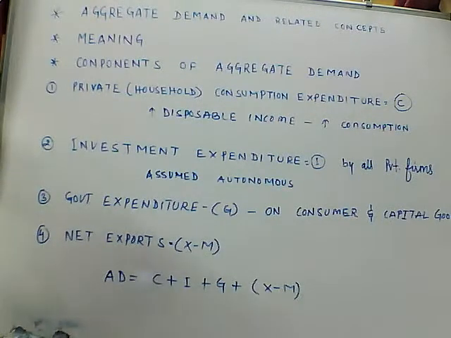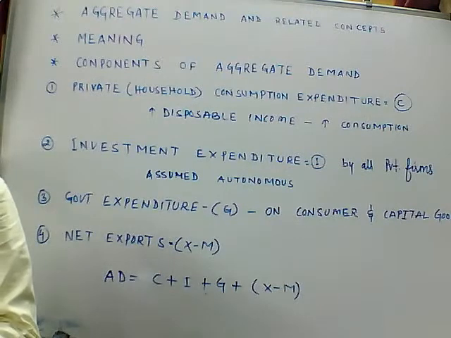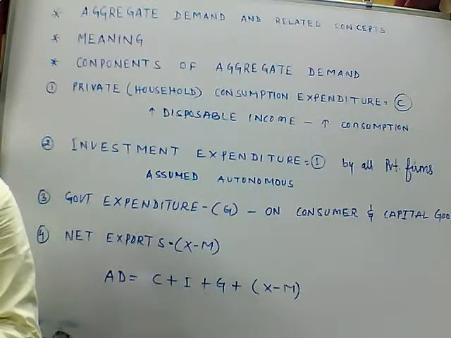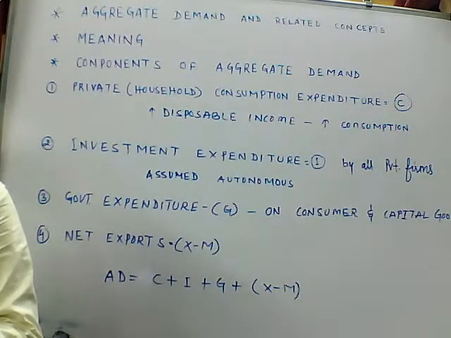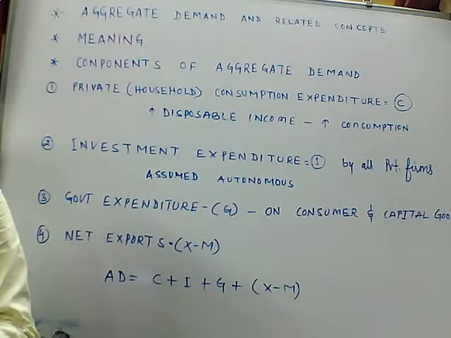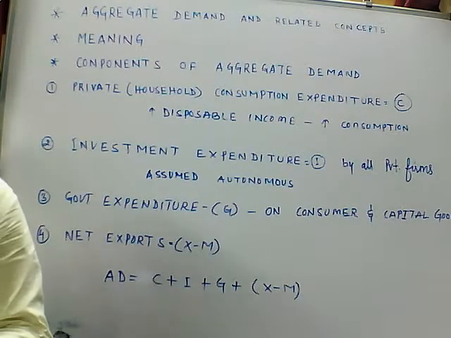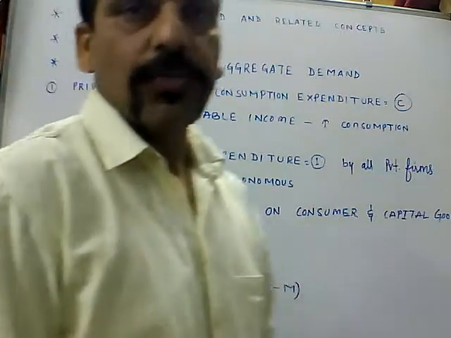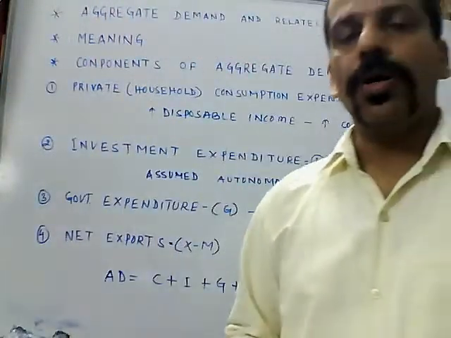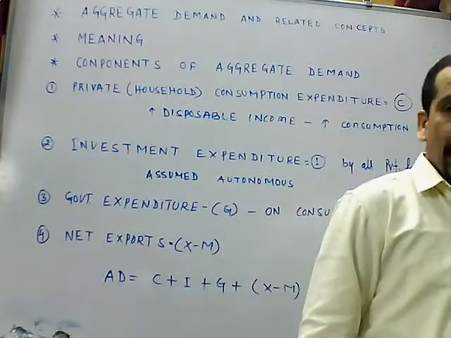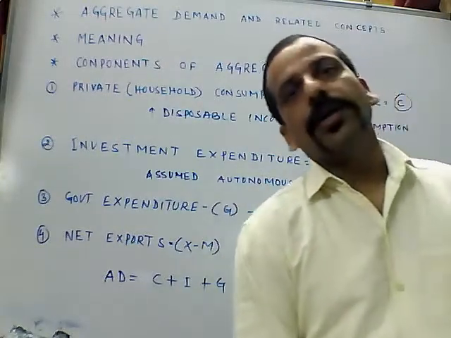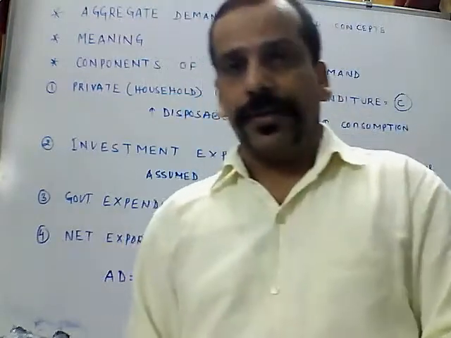So first of all, we will understand the meaning of aggregate demand. As I taught you about the meaning of demand in microeconomics, here in macroeconomics, aggregate demand is the total demand for the goods and services which all of us want to buy in an economy in an accounting year.